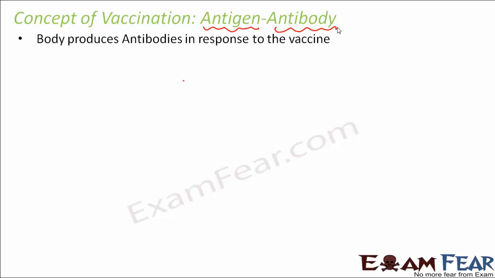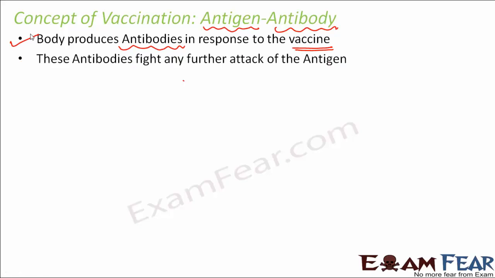The body produces antibodies in response to any new thing which is introduced into the body. Here the vaccine is actually introducing a foreign particle inside the body. This foreign particle is called an antigen. And the antibodies are always produced in response to the antigen. These antibodies remain inside our body and fight any further attack of the same antigen.